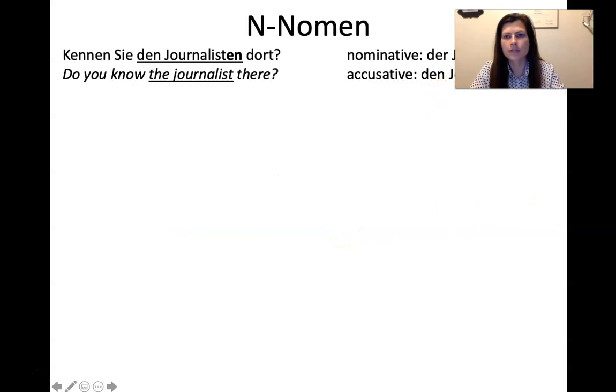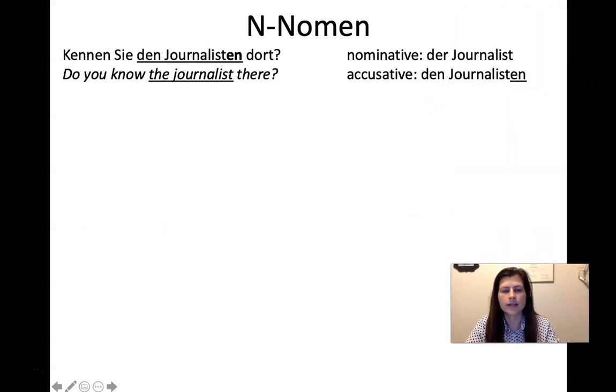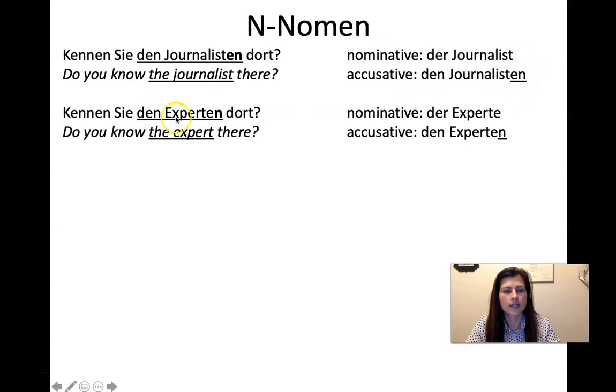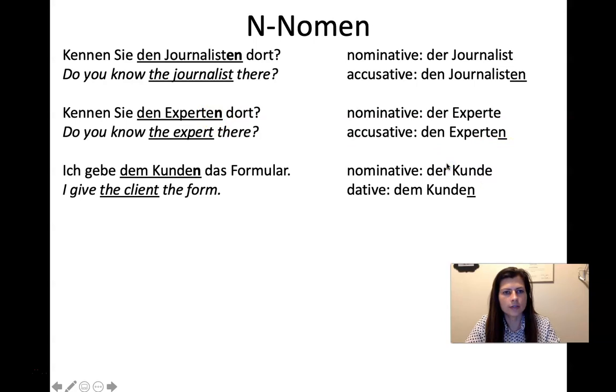So we have some more examples. Kennen Sie den Journalisten dort? So the nominative would be der Journalist, but the accusative, den Journalisten. Kennen Sie den Experten dort? The nominative is der Experte, but now we're in the accusative and we add the n. Den Experten. Ich gebe dem Kunden das Formular. I give the client the form. And so here you can see we're actually in the dative. We've changed our article to be in the dative, and also we've added the n, even though it's still singular.